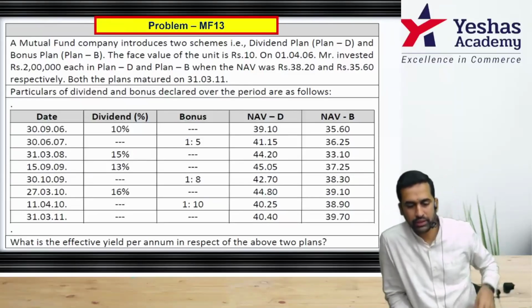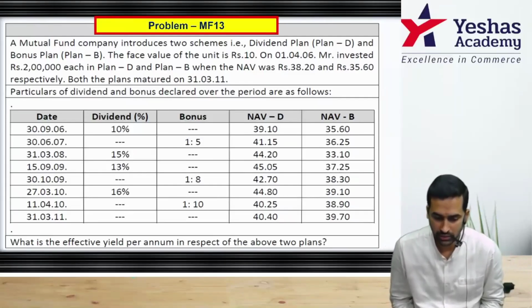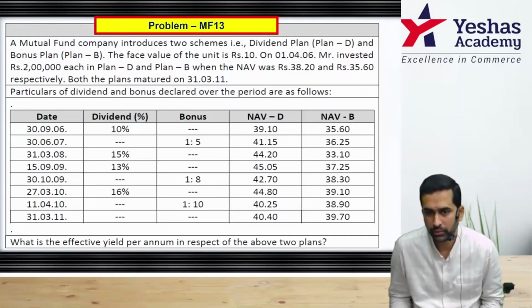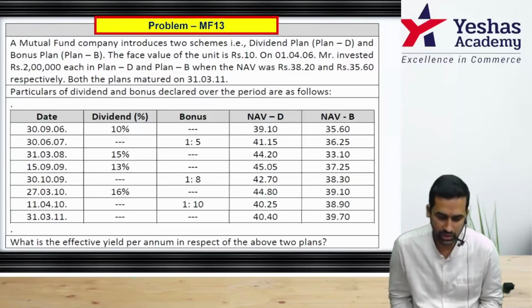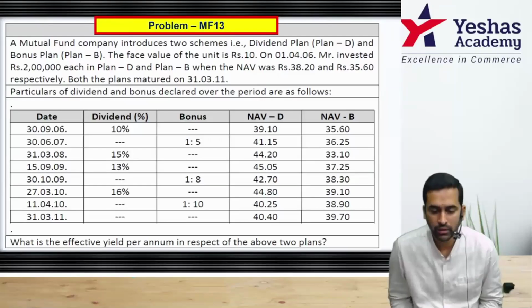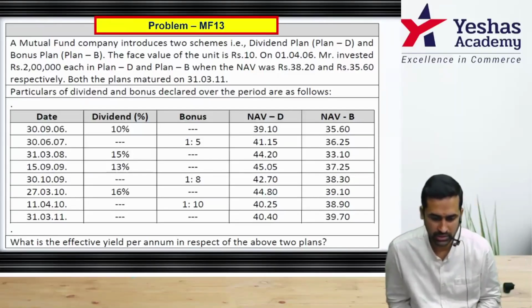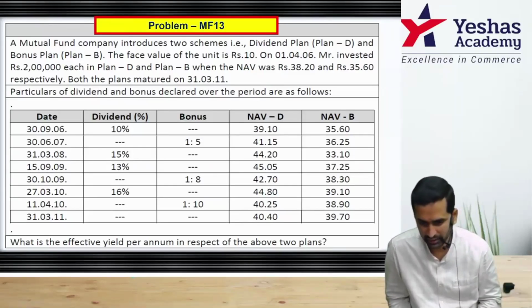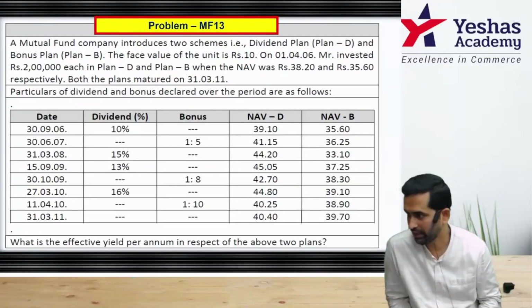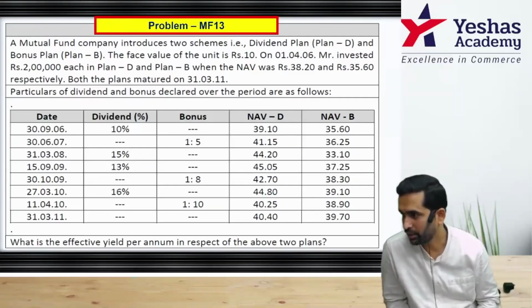A mutual fund company introduces two schemes, that is dividend plan, to be understood as dividend reinvestment plan, plan D, and bonus plan, plan B. The face value of the unit is rupees 10. On 1/4/2006, Mr. A invested 2 lakh rupee each in plan D and plan B. So 2 lakh here, 2 lakh there. When NAV was 38.2 and 35.6.